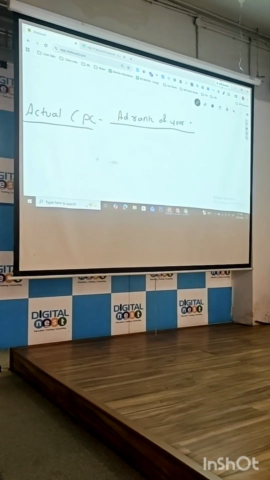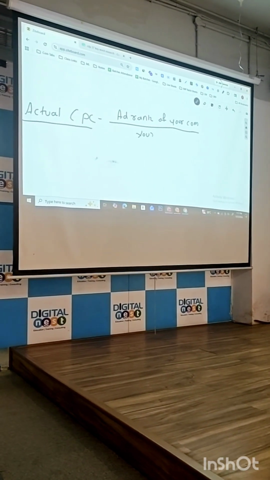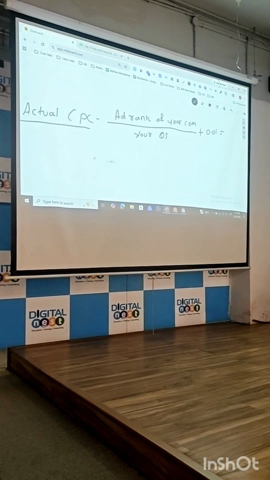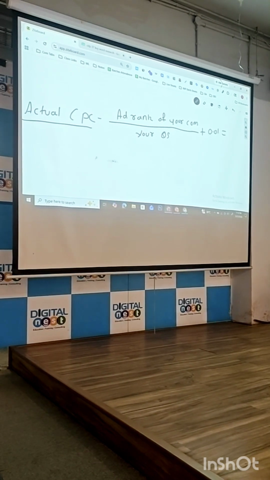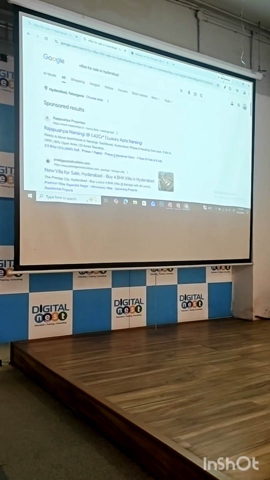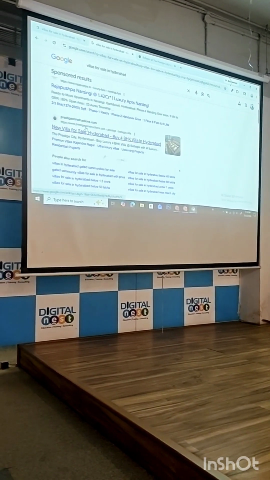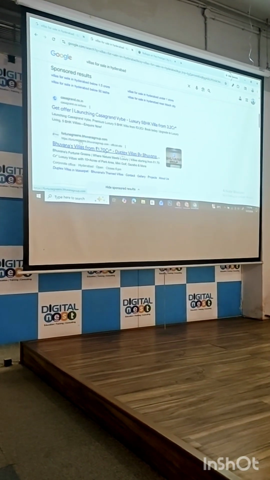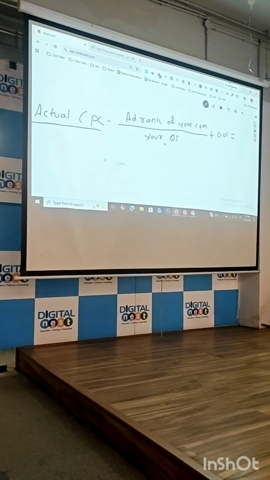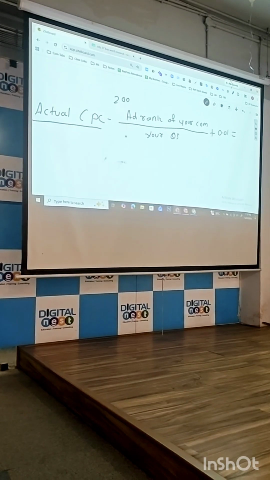The ad rank of your competitor divided by your quality score plus 0.01. This will be the cost per click that you are going to pay. Ad rank of the competitor above you. Here, for this ad rank, Google will see this competitor's ad. Ad rank of your competitor divided by your quality score, plus 0.01.